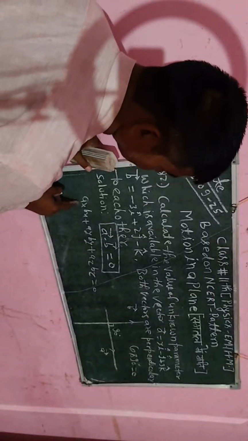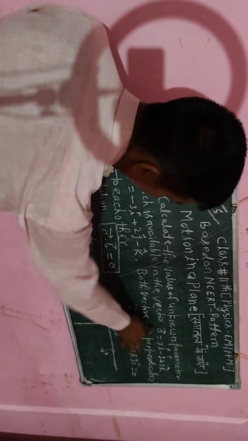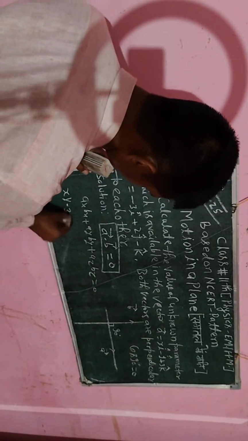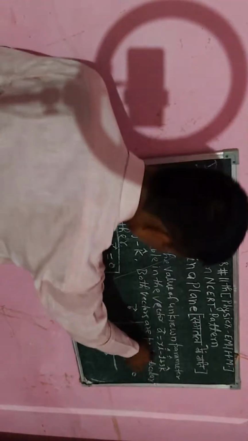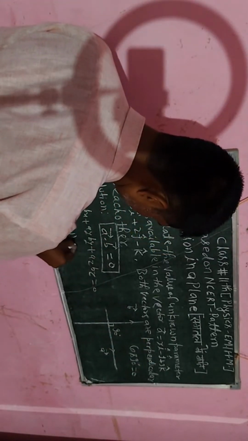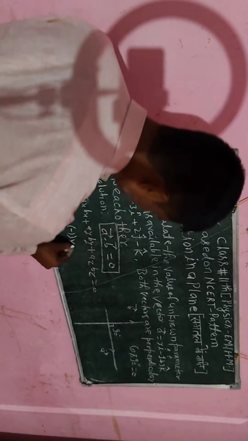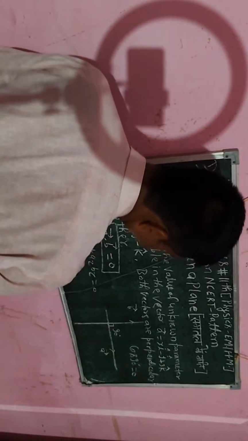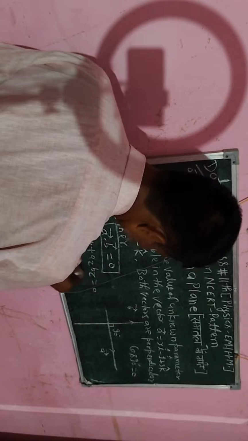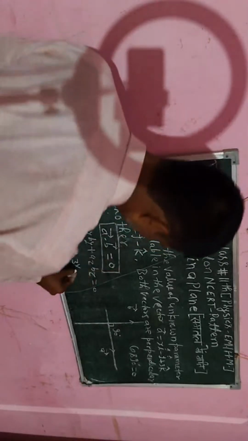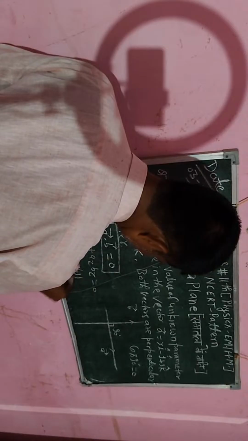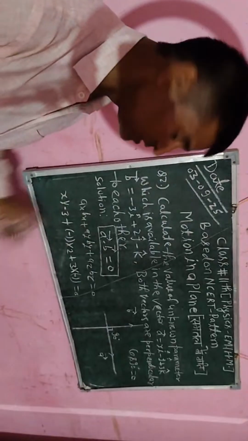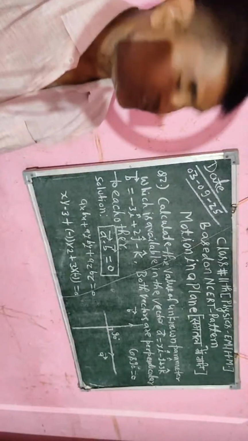So ax is x from vector A and bx is minus 3 from vector B. Plus ay is minus 1, in brackets minus 1, and by is 2, plus az is 3 and bz is minus 1, in brackets minus 1, is equal to 0.